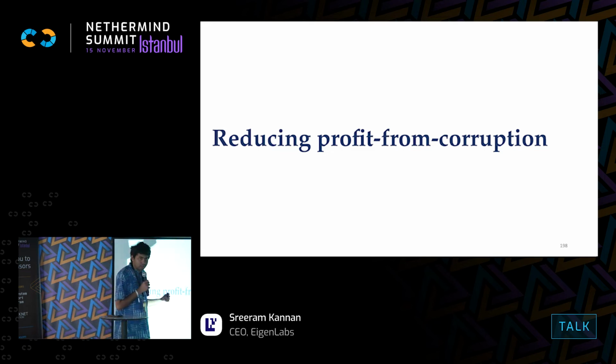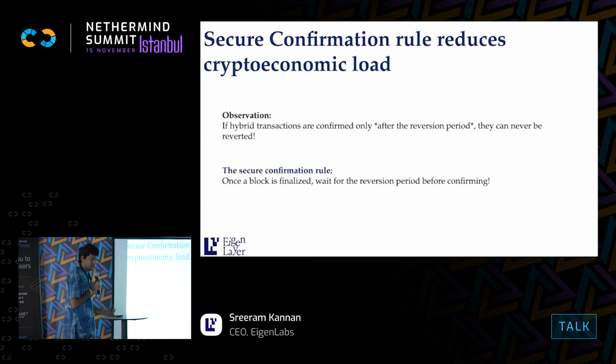Now you can actually start asking the question: can we do something to make this even better by using different rules? So the first rule is the idea of what we call a secure confirmation rule. This plays on the following idea. We said that if a block is made and no conflicting block is made within a reversion period, that block is not going to be reverted.